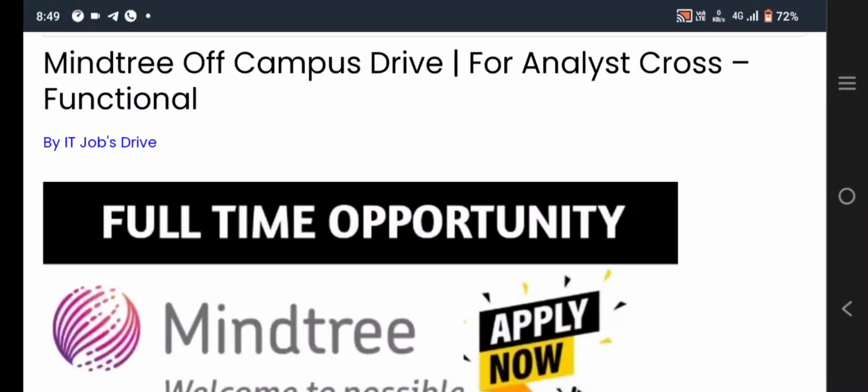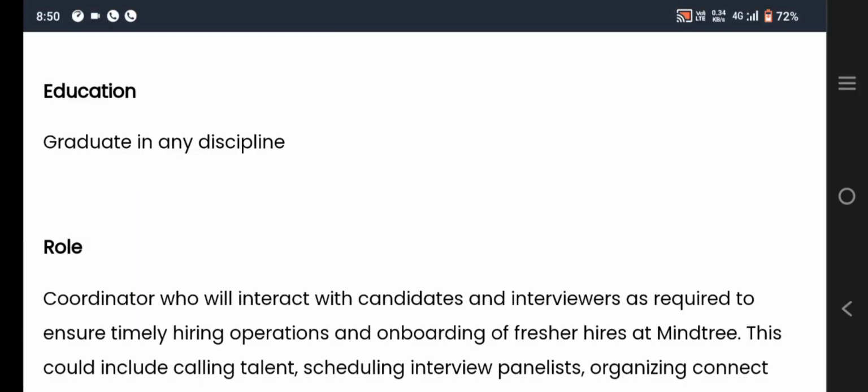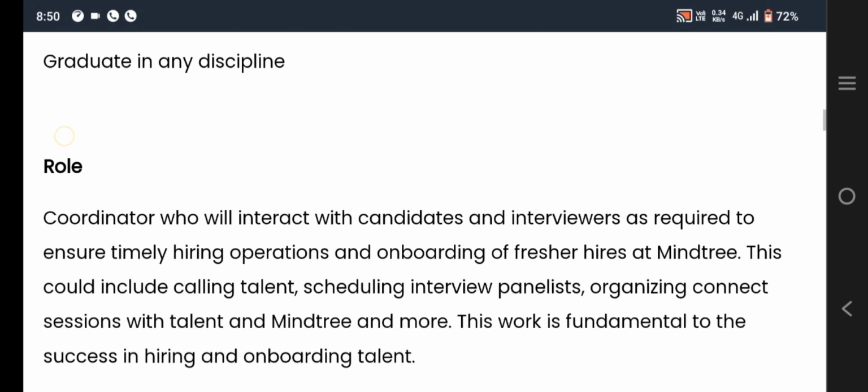There is good news from Mindtree that it is conducting an off-campus drive for the Analyst Cross Functional role. Any engineering graduates from any specialization can apply for this position. Watch the video till the end to know complete details about this. And graduates in any discipline, that is any branch, can apply for this position.